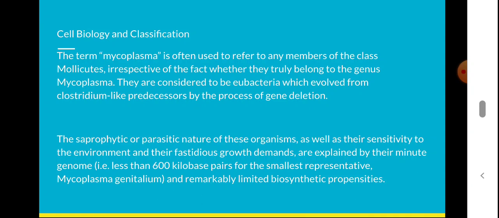They are insensitive to many antibiotics. The smallest representative of this genus is Mycoplasma genitalium, which has only 6,000 kilobase pairs in its genetic material. Only 6,000 kilobase pairs in the genetic material. It is known as Mycoplasma genitalium.